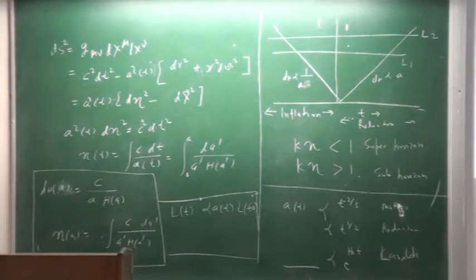Okay. But again, what may happen is that if 2 points are within the Hubble volume at some point of time, that means causal communication is possible between these 2 points at that time. And if they are outside, then this causal communication is not possible at that time.